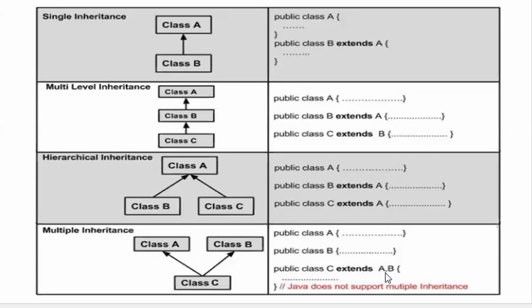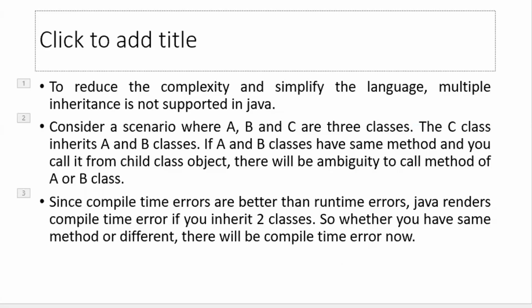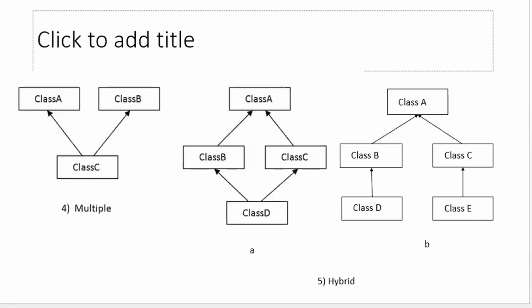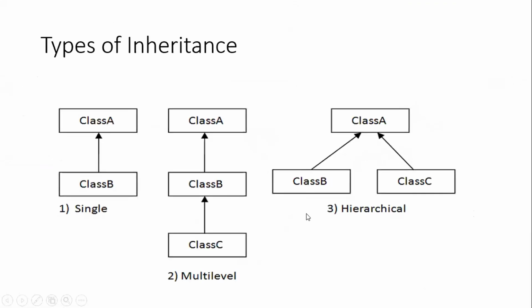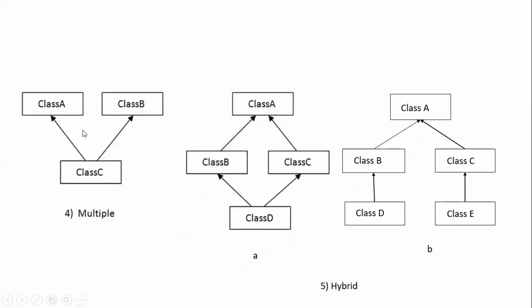When you are trying to acquire properties from more than one class, then you are going with multiple inheritance, and the system will clearly say that this type of multiple inheritance is not supported with respect to Java, right? So these are the things which we have discussed in the last class. I will just go through the slides we have seen in the last class so that you will get a better idea about the things, right? So these were the types of inheritance which I was talking about, and this is multiple inheritance, and we said that multiple inheritance is not supported in Java.